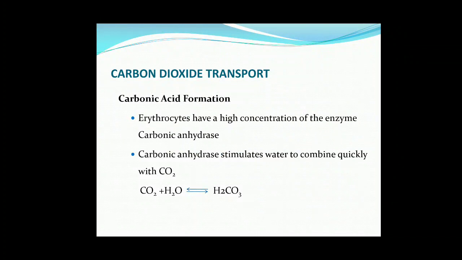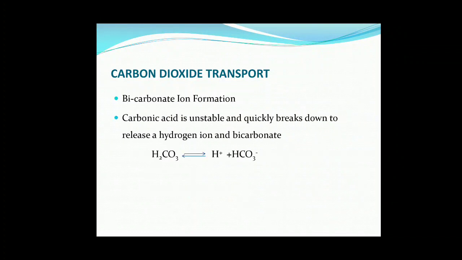And what does this do? This combines CO2 with water to form carbonic acid. So, carbonic acid is formed, but what happens next? Formation of bicarbonate ions. Carbonic acid is unstable and quickly breaks down to release a hydrogen ion and bicarbonate.